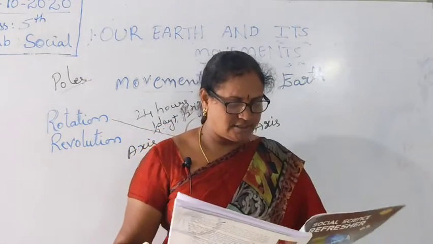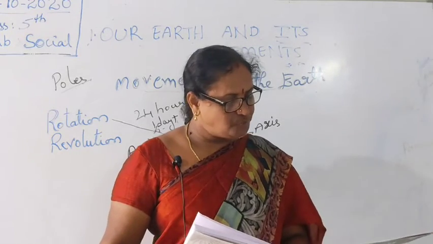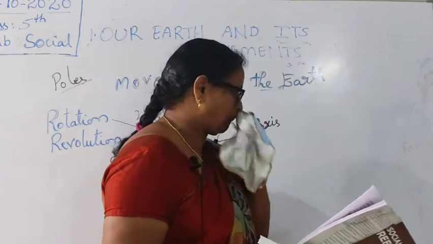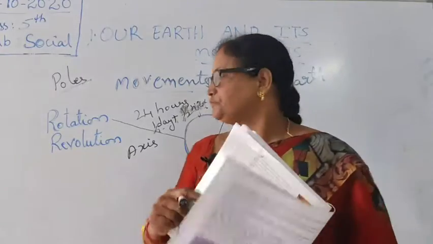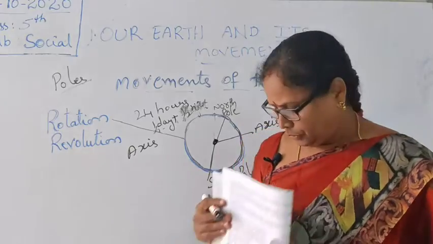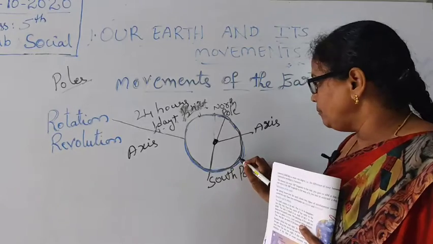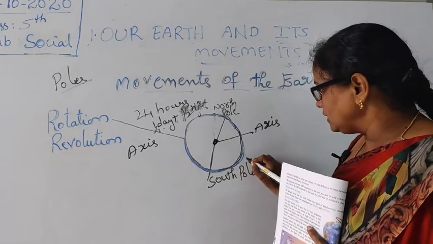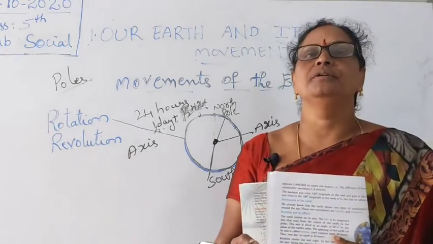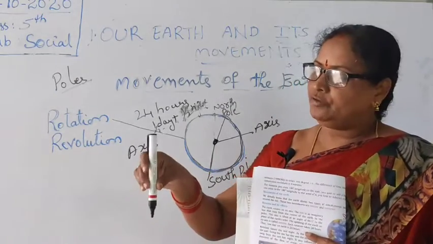The path around the sun in which the earth moves is called an orbit. This motion of the earth is called a revolution. While the earth rotates on its own axis, the next day the place of the earth moves by a small difference.